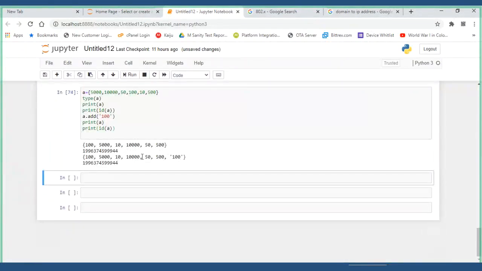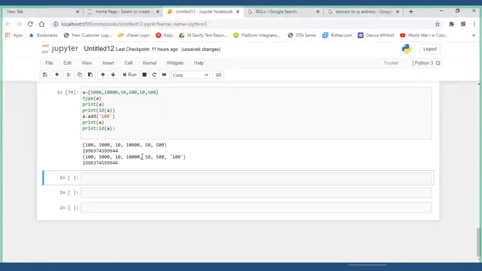Now you will confidently say that order is not preserved, but is set mutable or immutable? Mutable, sir. That is the important thing you have to remember.